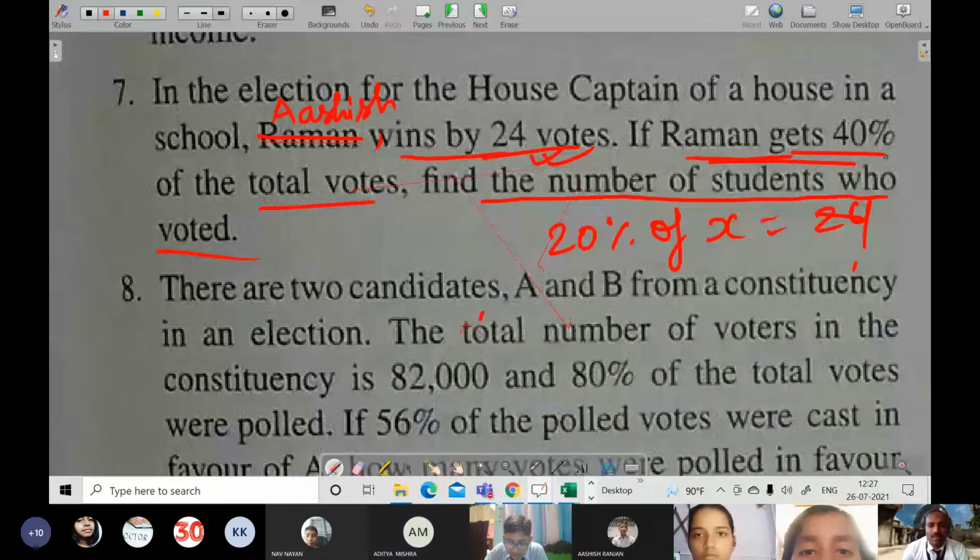Sir, I understood. I can solve the question. It is correct, I think. We don't need to change any name. No, just see here what it has been said. Raman wins by 24 votes.